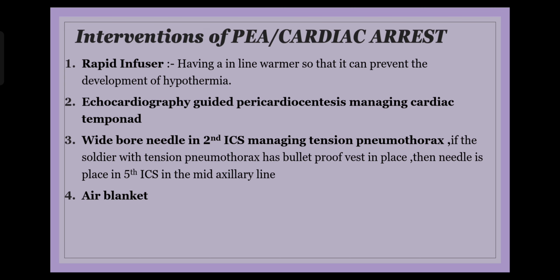If the soldier is having a bulletproof vest in place, then obviously you cannot put a needle through the bulletproof vest. So you will raise the arm of the soldier and you will insert the needle, because on the side there is no bulletproof vest. The bulletproof vest is in front and back because the soldier has to do running also. So on the side, in the fifth intercostal space in the mid axillary line, you can put in a needle in the patient. So only if there is a bulletproof vest in situ do you use the fifth intercostal space,